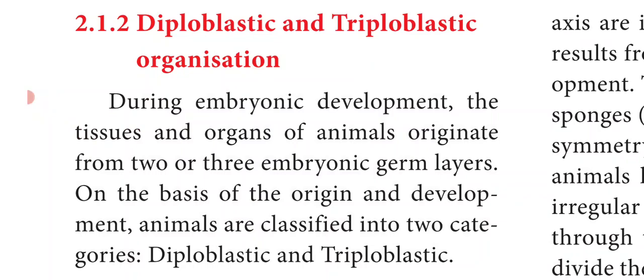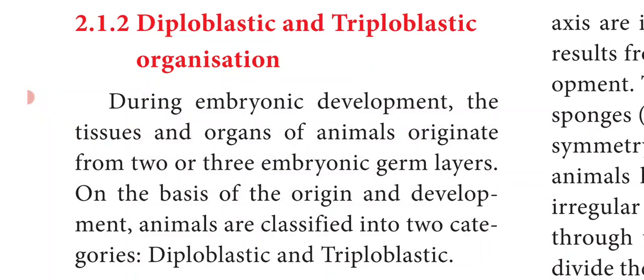So coming to this topic, diploblastic and triploblastic organization. During embryonic development, that is when the fetus develops, the tissues and organs of animals originate from 2 or 3 embryonic germ layers. So during embryonic development, some organisms have 2 germ layers.